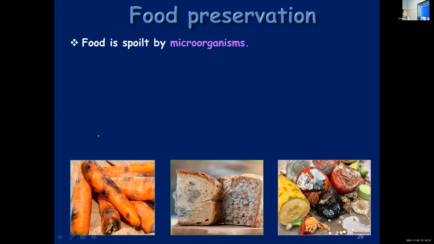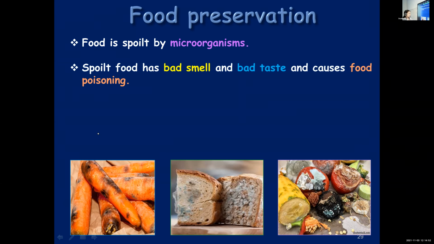Here you can see the pictures of a few spoiled food items, like fungal growth on the bread. Bread is such a food item we always throw away. And spoiled carrots, and some other vegetables also. You can see all these are spoiled. Food can be spoiled by microorganisms. Bad smell, bad taste, and even bad flavor. The change in flavor also indicates that the food has got spoiled, and all that is due to food poisoning.